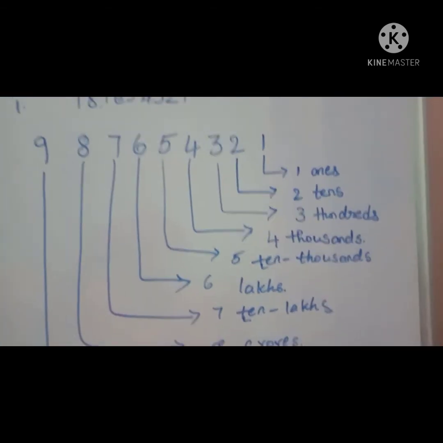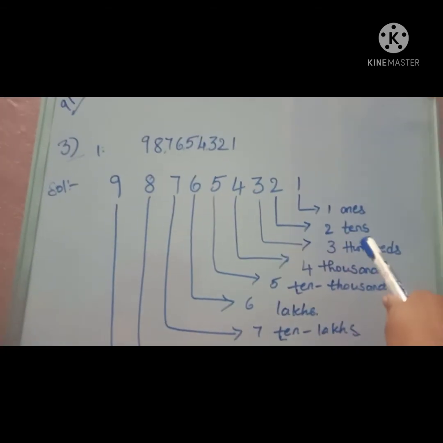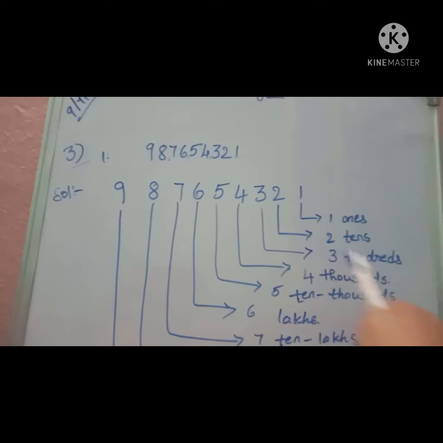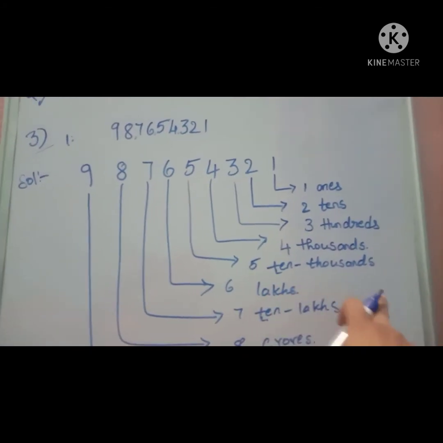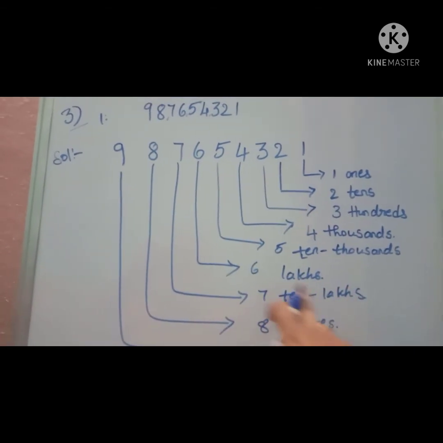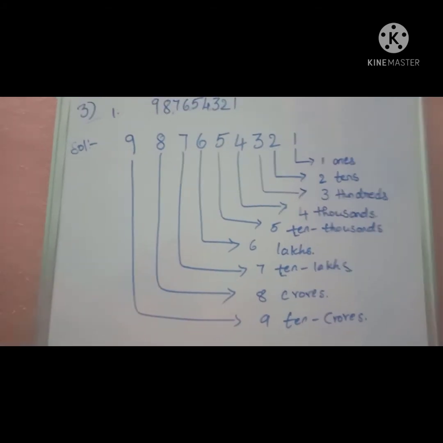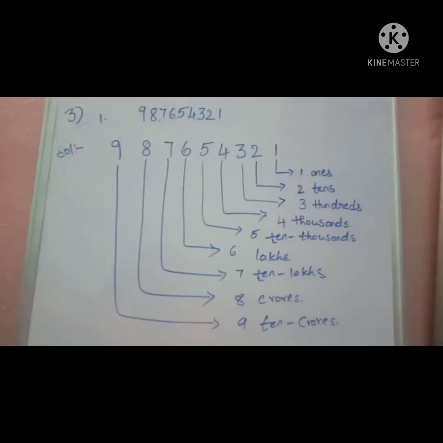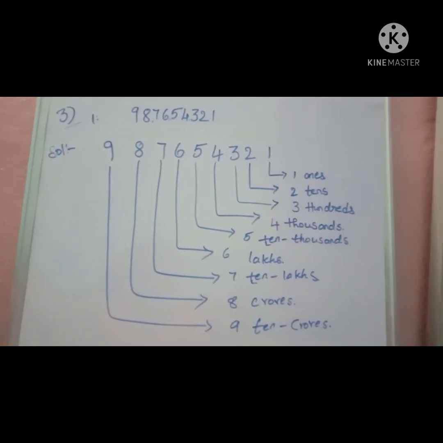Once see children here. 1 ones, 2 tens, 3 hundreds, 4 thousands, 5 ten thousands, 6 lakhs, 7 ten lakhs, 8 crores, 9 ten crores. This is the place value of each digit. Okay children, got it, Nana?